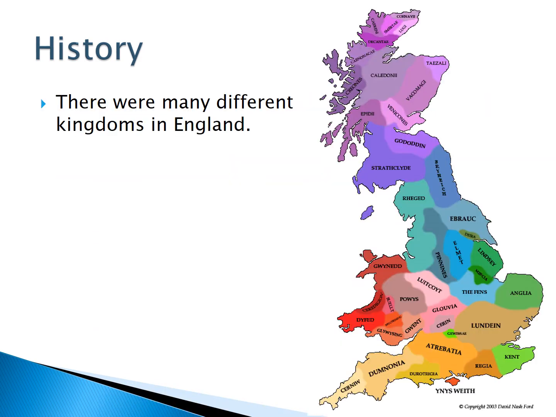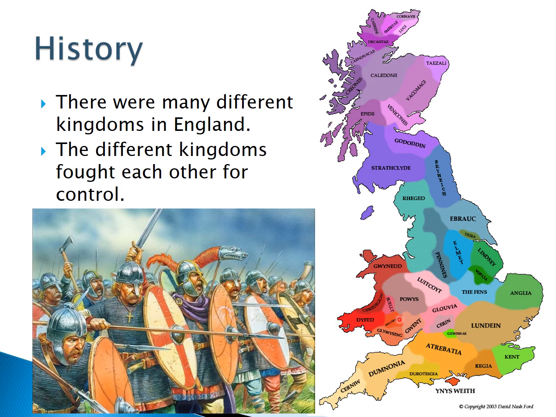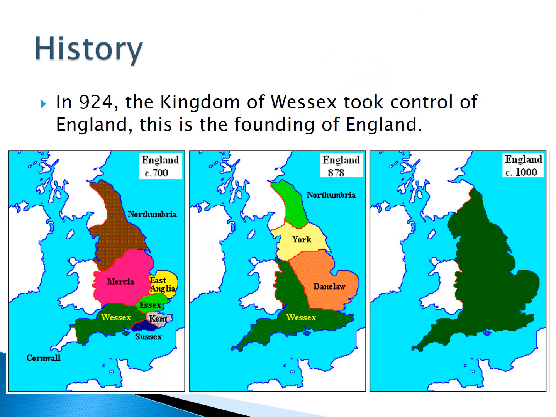There were many different kingdoms in England. The different kingdoms fought each other for control. At this time, there were many different kings and queens in England, and they were all fighting to get more control. In 924, the Kingdom of Wessex took control of England. This is the founding of England. Wessex slowly took control of all of England. So the King of Wessex was now the King of England.